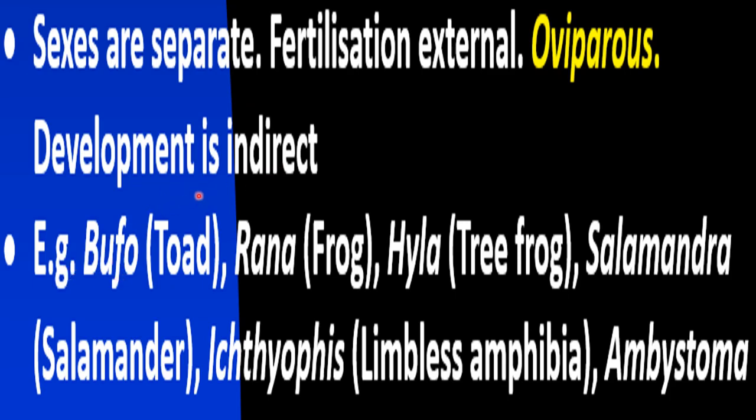Examples of amphibians are Bufo, that is called toad. Rana is the scientific name for the frog. Hyla is the scientific name for tree frog. Salamandra is the scientific name for salamander. Then Ichthyophis, this is the scientific name for limbless amphibia. Limbs are absent in these amphibia. Then Ambystoma is another example.